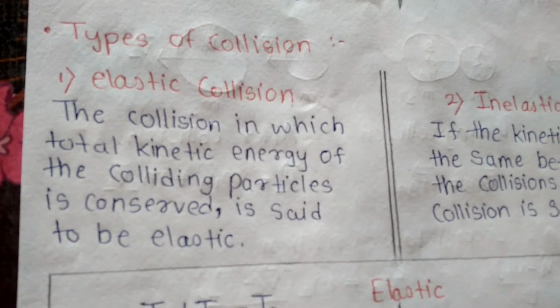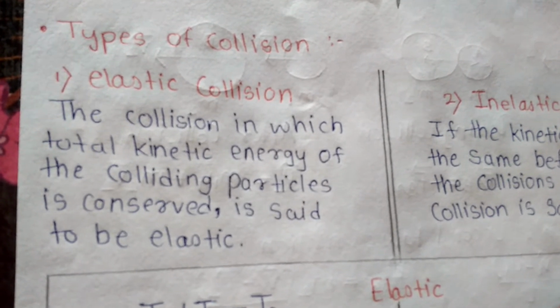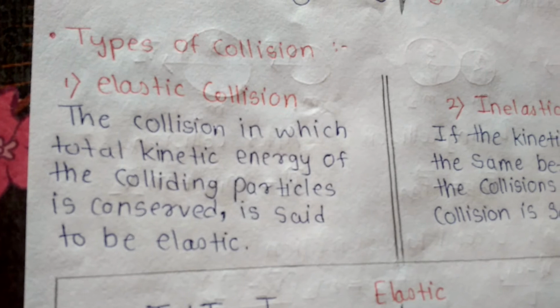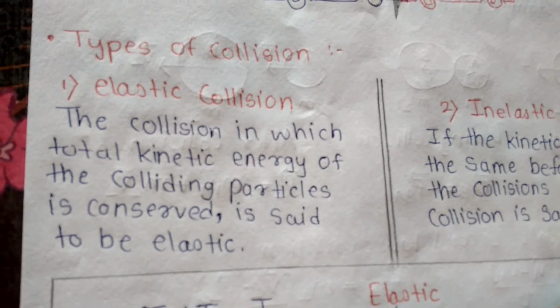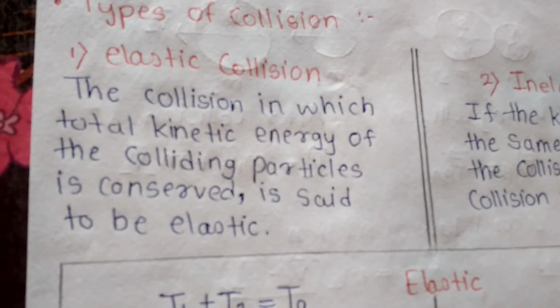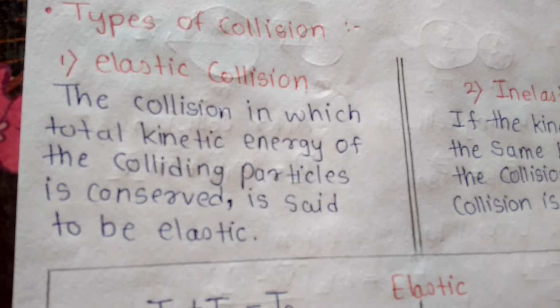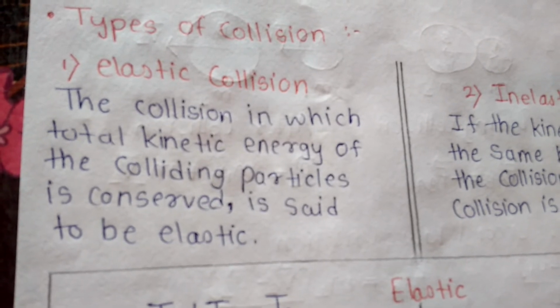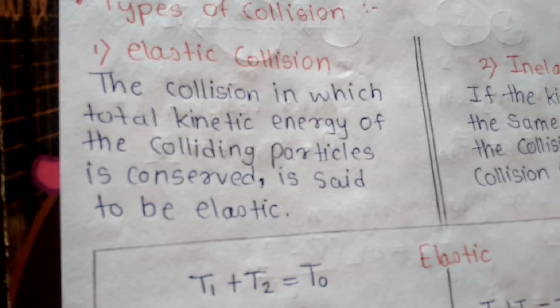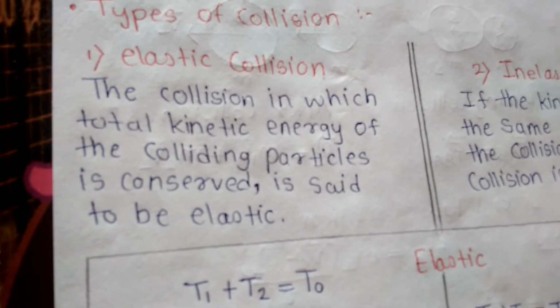It means a perfectly elastic collision is defined as one in which there is no loss of kinetic energy in the collision. In this collision, the momentum and the total kinetic energy before and after the collision are the same. The meaning of this type of collision is the same as its name, elastic.